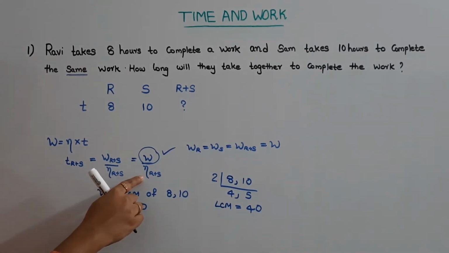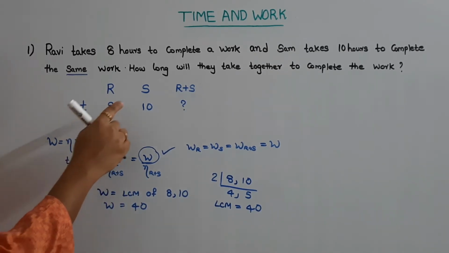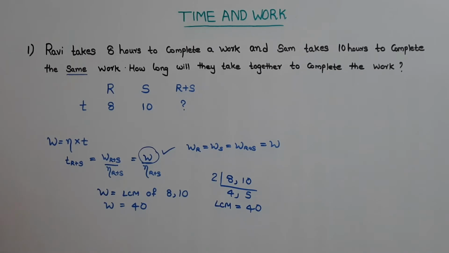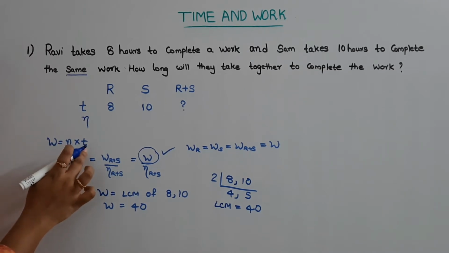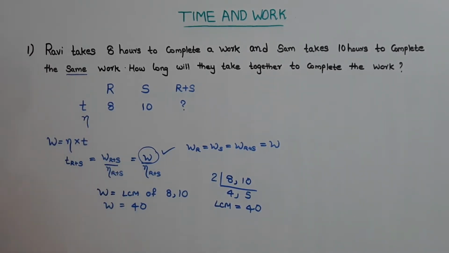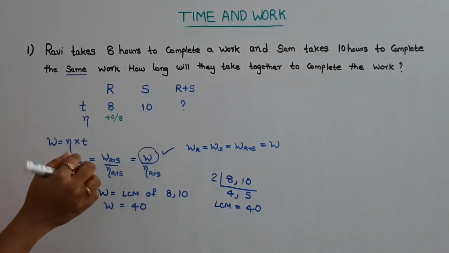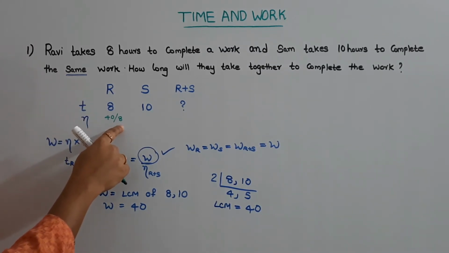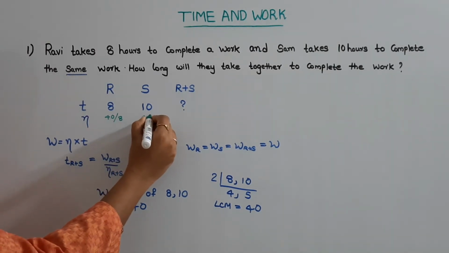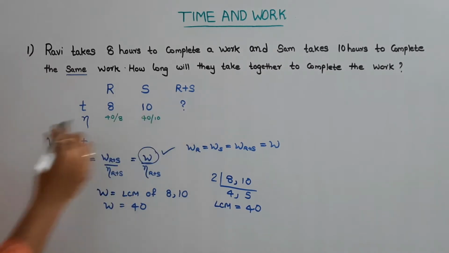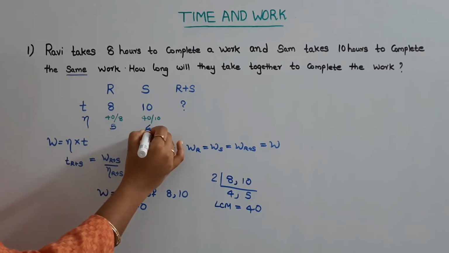Now we need to know the efficiency of R plus S. For that we need to know what is the efficiency of R and what is the efficiency of S. So efficiency of R can be found out by doing work done by time. Work done is 40 divided by time taken by Ravi, which is 8. So efficiency of Ravi is 40 by 8. Now efficiency of Sam will be this 40 divided by time taken by Sam, that is 10. Hence efficiency of Ravi is 5 and efficiency of Sam is 4.